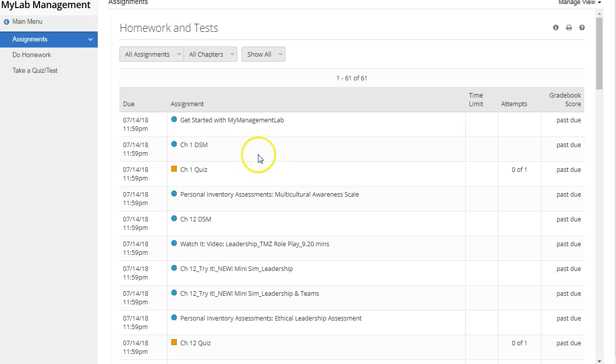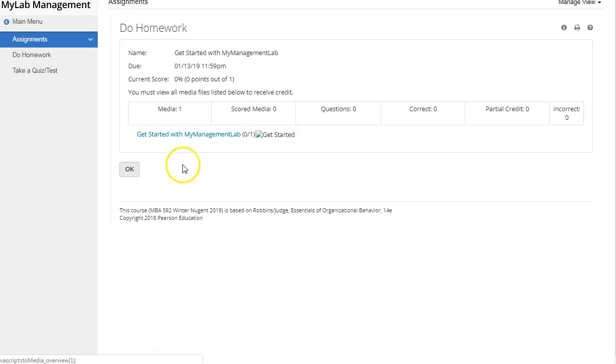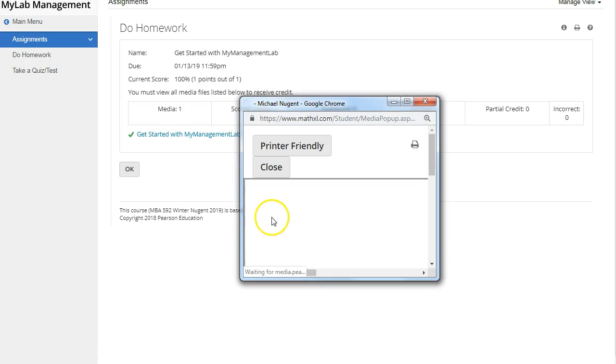Now, when you click on an assignment, the first one is just a getting started with my management lab, which will tell you how this homework environment works and what you can do with this homework environment. I just went in real quick to change the due dates. Okay, so when you click on it, you can click here to start your assignment.